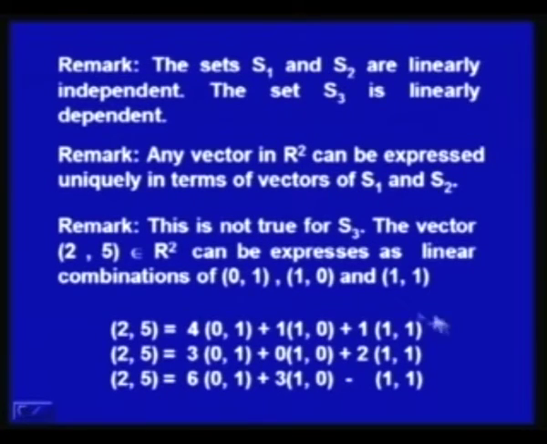You can express 2, 5 as 4 times 0, 1 plus 1 times 1, 0 plus 1 times 1, 1. Also, 2, 5 can be expressed as 6 times 0, 1 plus 3 times 1, 0 minus 1 times 1, 1. This is possible because there is an arbitrary constant K appearing in the solution of the linear combination. That is why we have this particular situation.